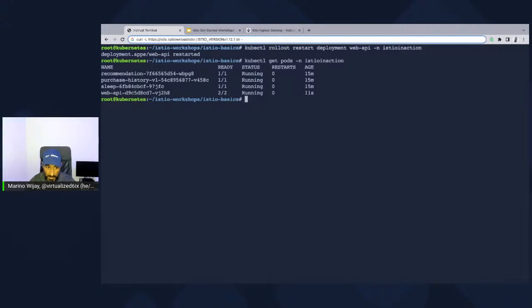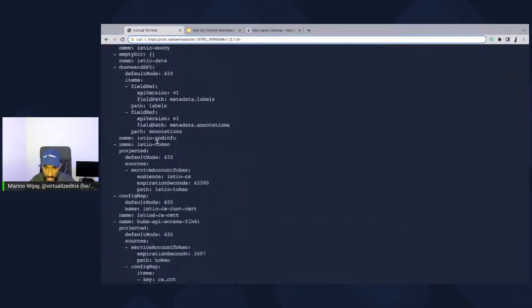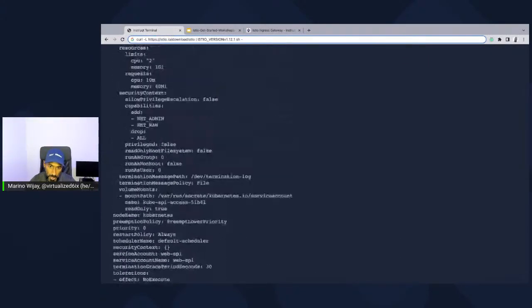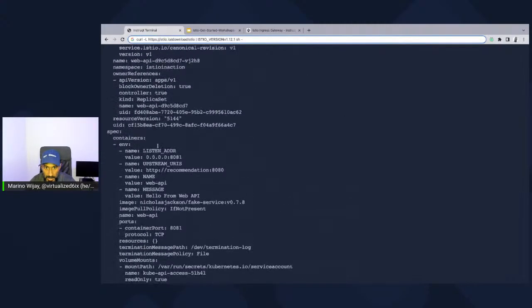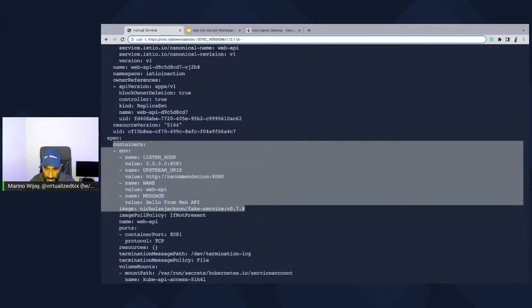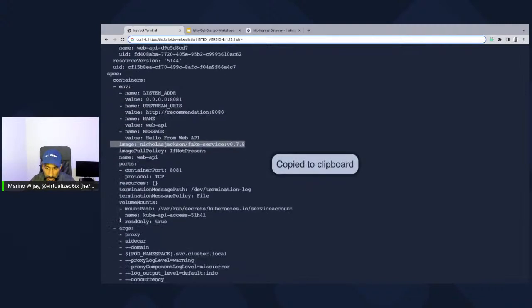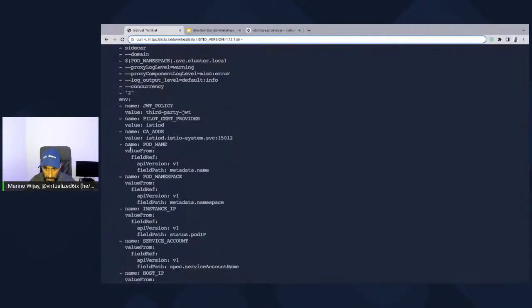That's super interesting, right? Because if you go ahead and describe the pod, which we can do a number of different ways, or we can even output the YAML of the pod, that configuration has now changed drastically, because obviously the pod is running. But if you look here, let's start at the spec section. So we have one container here. This is the main application container that is running. This is nothing different than before. But if we scroll down a little bit further,